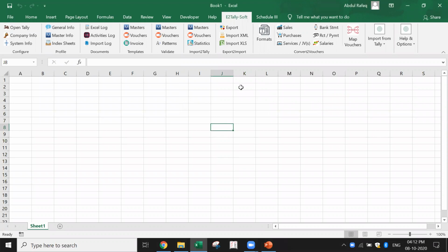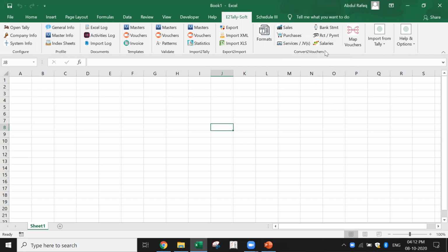Now, this is how the E2TallySoft menu looks. If you see, we have the configure panel, profile, documents, templates, validate, import to Tally, export to import, which means you can export from Tally to XML or Excel format and import it again into Tally after updating as you want. We also got convert to vouchers, which is the most important feature, extensively used by the users, where we provide different formats of sales, purchases, services, bank statement, receipt payments, and salaries.